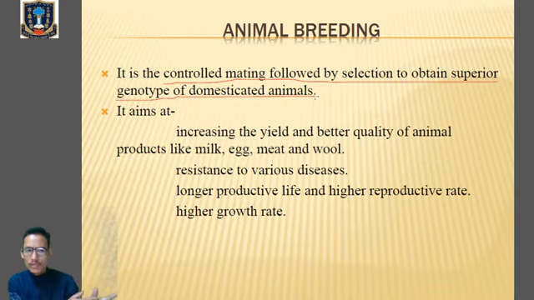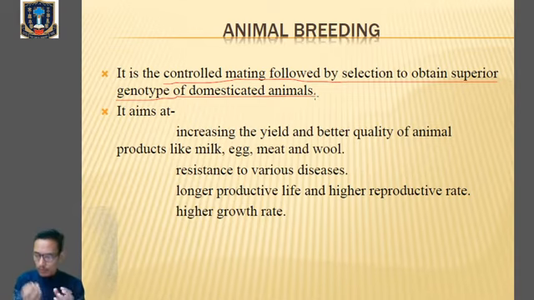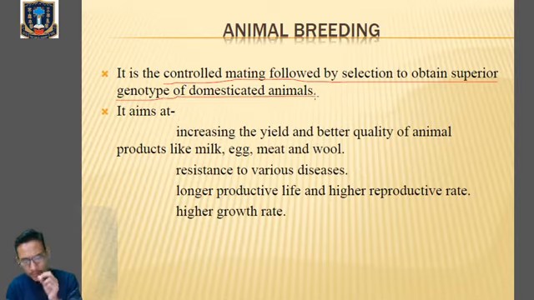After controlled mating, it will be followed by selection. The progeny will be selected. Why? To obtain the superior genotype, we have to select those particular progeny which bear the characters of both the parents. Clear? This is the most important thing in animal breeding. We go with the controlled mating process, then we select the progeny with the superior genotype. By this way we can improve the herd, or we can say improve the quality of the livestock in terms of production and their quality.